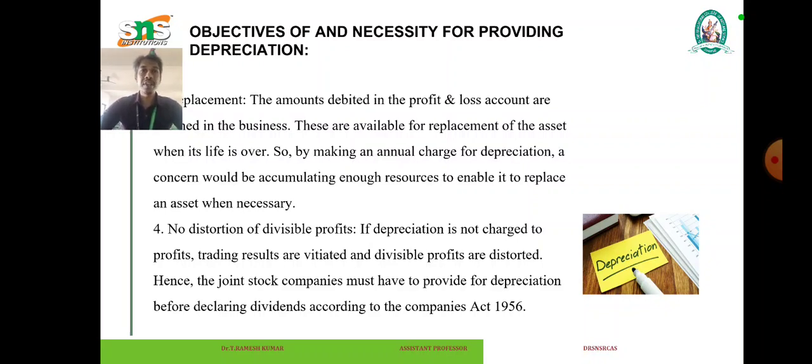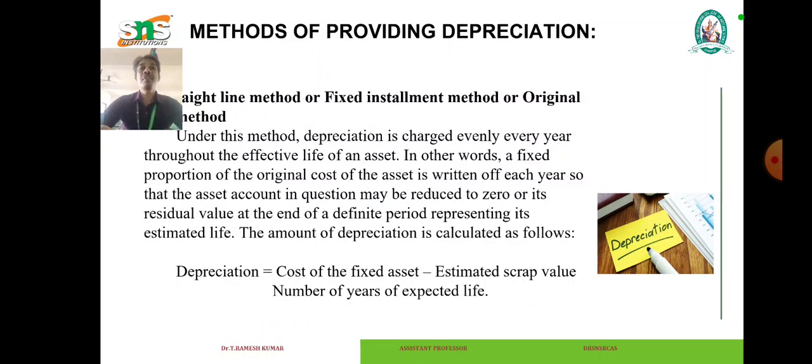The fourth one is no distortion of divisible profits. If depreciation is not charged to profits, trading results are vitiated and divisible profits are distorted. Hence, the joint stock companies must provide for depreciation before declaring dividends according to the Companies Act 1956. Next, methods of providing depreciation.